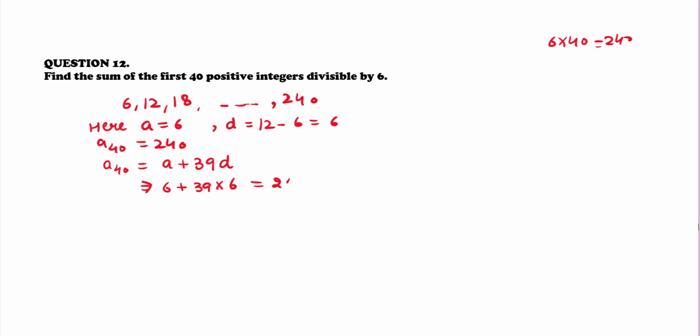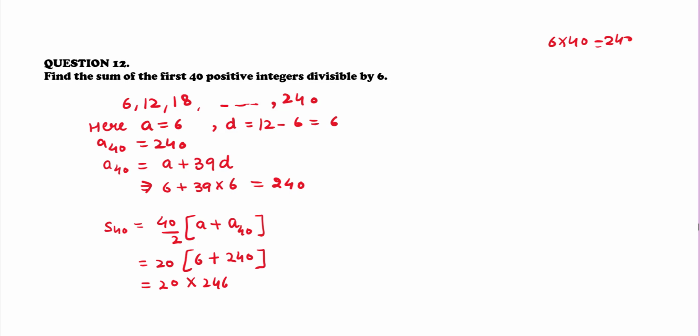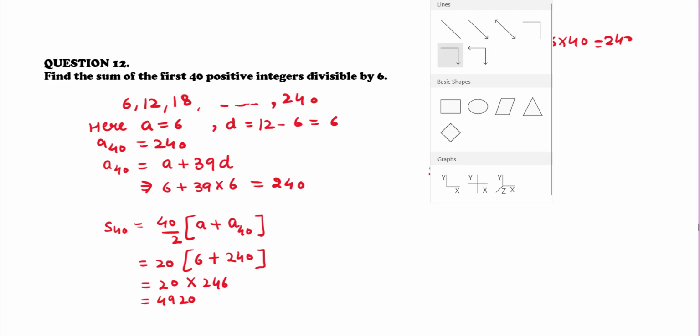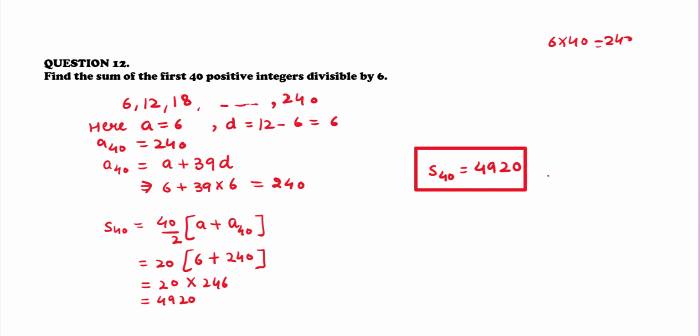So S40, that is sum of first 40 terms, that is equal to n by 2 into A plus L. So what is L here? It is A40. So S40 is equal to 40 by 2 into A plus A40. That implies 20 into 6 plus 240. That is equal to 20 into 246. That is equal to 4920. So sum of first 40 terms of this sequence is 4920.